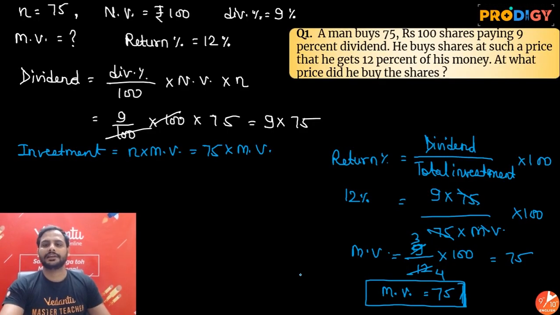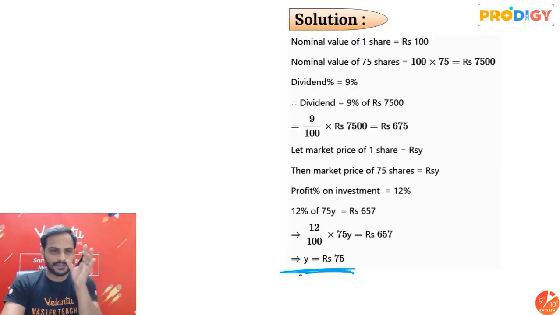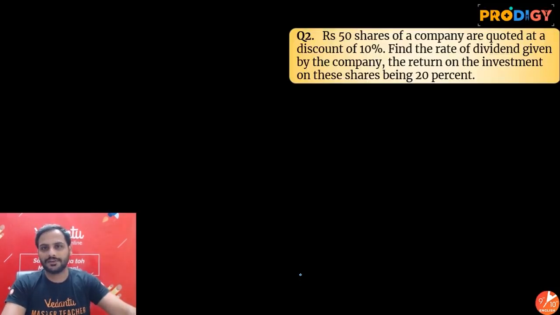See what I saw here: I have to find out the market value. Whenever I see nominal value, dividend percentage and number of shares, I can easily find out dividend. As soon as I find dividend, I see one more important piece of information, the return percentage. In the return percentage formula, market value of that share is also used. Bus, I got my answer. So you need to look at the values given in the question, and then attack the question.